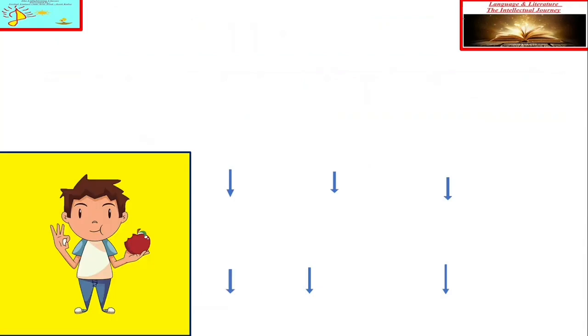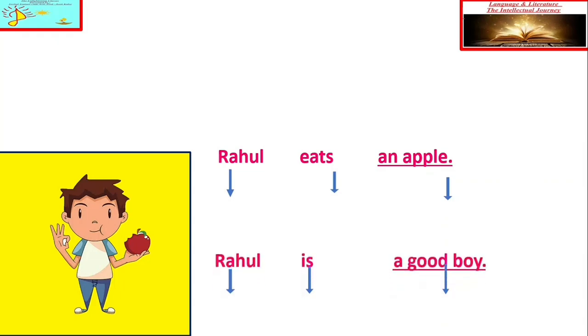Here I am depicting you a picture. In this picture you can easily observe there is a boy and it seems that the boy is eating an apple. If I ask you to frame two sentences, so you can frame like this. You can name this boy as Rahul. So the first sentence can be Rahul eats an apple. And the second sentence you can frame like this, Rahul is a good boy.